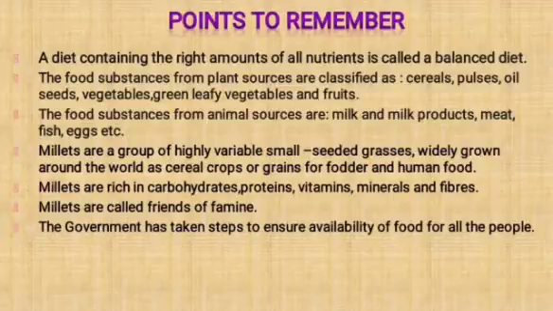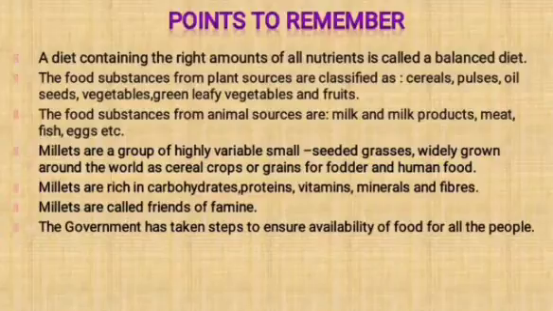Spell the word millets. Millets. The next point, millets are rich in carbohydrates, proteins, vitamins, minerals, and fibers.